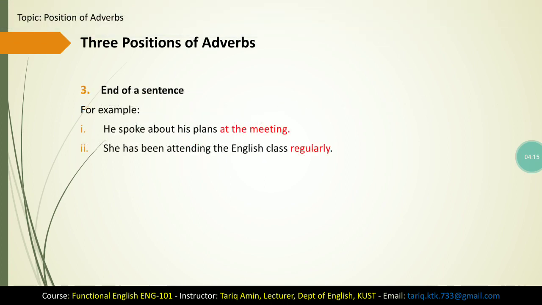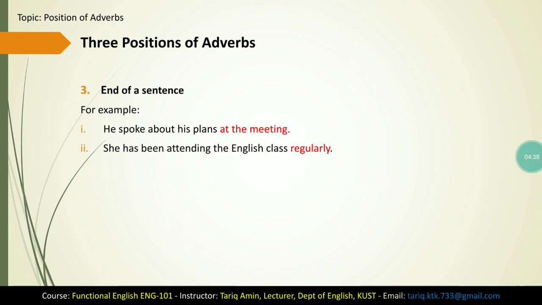The third position for adverbs in a sentence or in a clause is at the end of the sentence. In other words, adverbs can be used at the end of sentences as well. Let's have a look at these examples. He spoke about his plans at the meeting. We can see the adverb phrase is used at the end of the sentence.